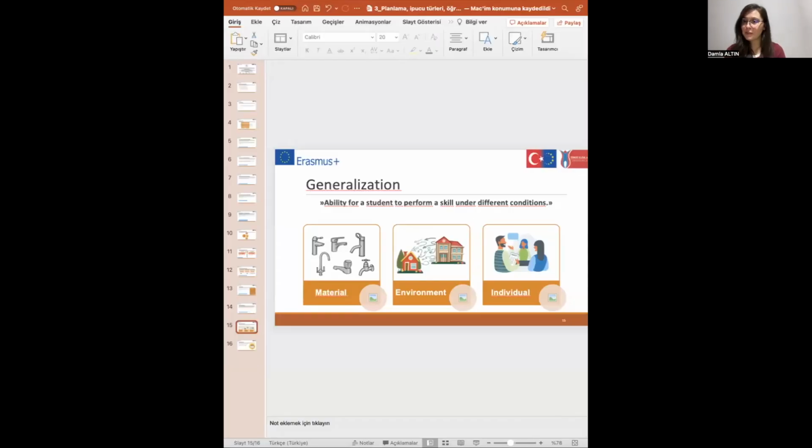We learned the most commonly used teaching strategies. Let's see the two principles of special education. The first one is generalization. It's quite important. Generalization is described as the ability for a student to perform a skill under different conditions.